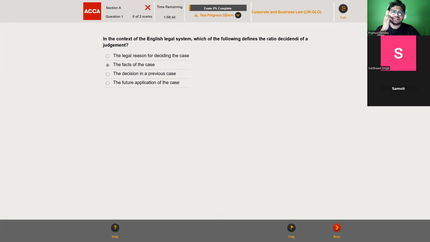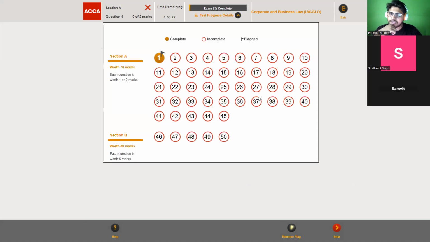This test progress will tell you what number of questions you have attempted and what number you have left. For example, Siddhant might know this: if there is an issue, they can flag it out. Once they flag it, this will change to remove flag. By flagging, you will have access to this question if you want to revisit it again.